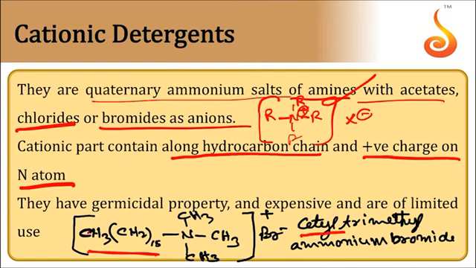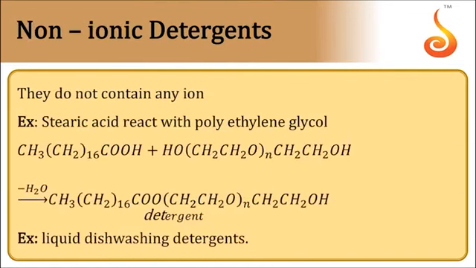Example, cetyl trimethyl ammonium bromide. This is an example of a cationic detergent.